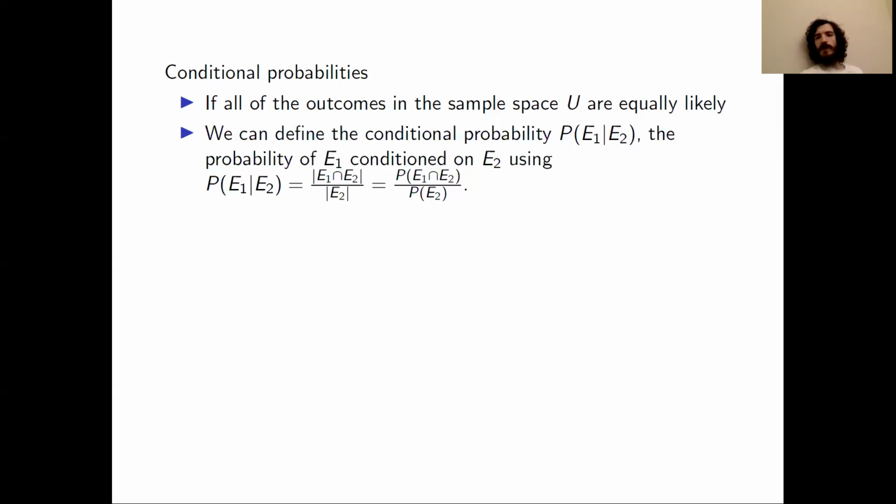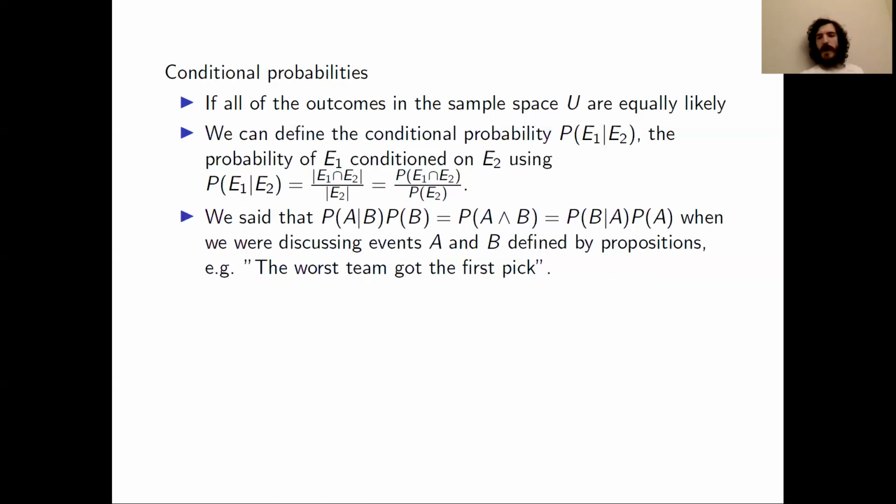Another way to write this, which we saw in last week's videos, is as the probability of E1 intersect E2 divided by the probability of E2. And last week, when we discussed conditional probabilities, we observed that the probability of A conditioned on B times the probability of B is the same as the probability of B conditioned on A times the probability of A. They are both equal to the probability of A and B. And if you see, the symbols that we use to join the events are slightly different in the second and third bullets.